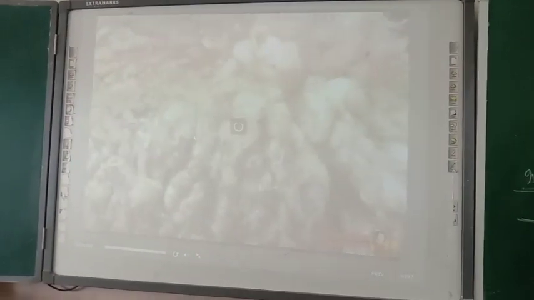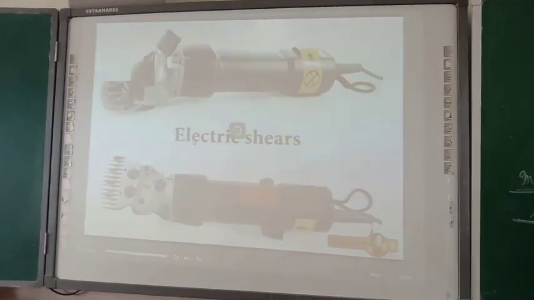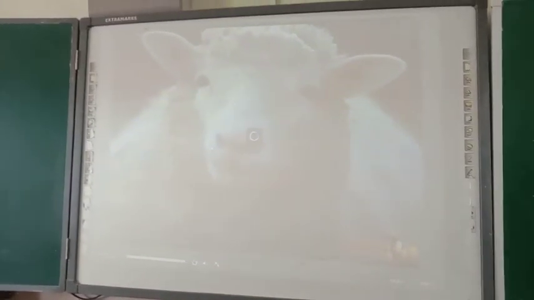Sheep are bred in many parts of our country for wool. Certain breeds of sheep have a thick coat of hair on their body, which yields good quality wool in large quantities. Once the sheep develops the thick growth of hair, commonly known as fleece, it is shaved off for obtaining the wool. The process of removing the fleece from the skin of the sheep is called shearing. Hand or blade shears and electric shears are used to shave off hair of sheep.